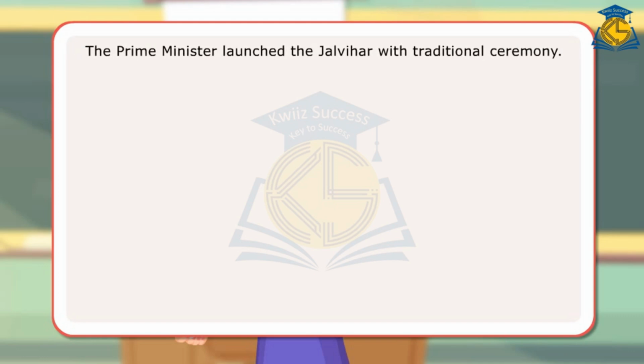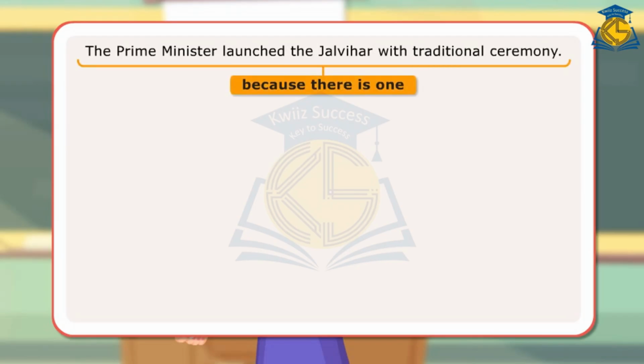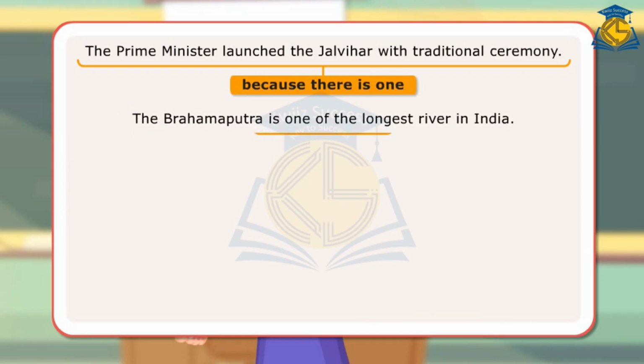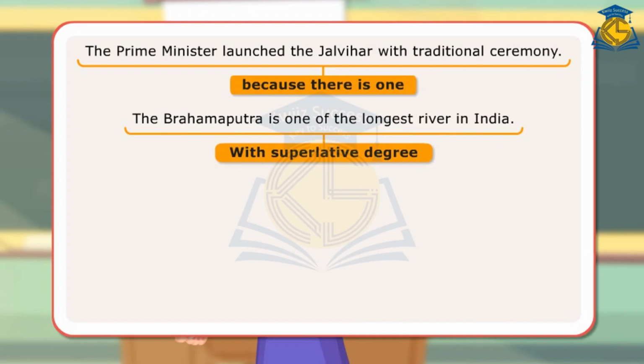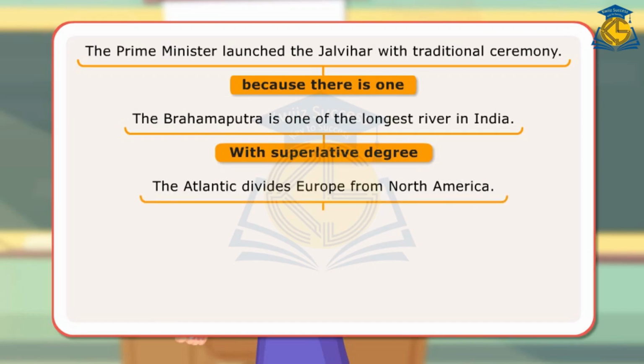The Prime Minister launched the Jal Vihar with traditional ceremony, because there is one. The Brahmaputra is one of the longest rivers in India. With superlative degree. The Atlantic divides Europe from North America. With oceans.